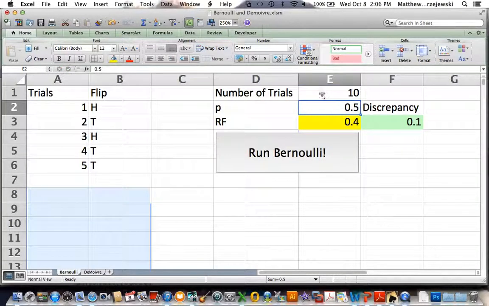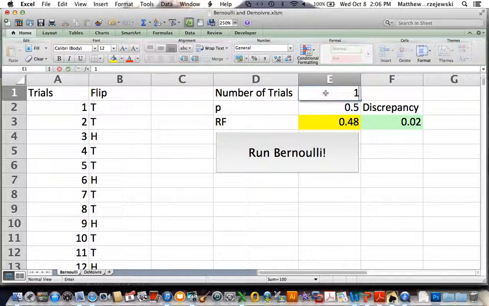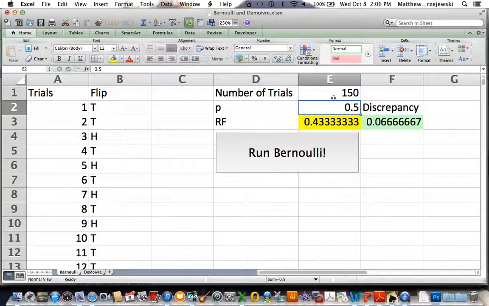If I do 10 trials, we see that in that case the discrepancy is 0, 0.1, 0.3, 0, 0.1. If I increase this to 100, we start to see that the discrepancy goes down, that this relative frequency starts to get closer and closer. If I change this to 150, you can see that now we are getting closer and closer.